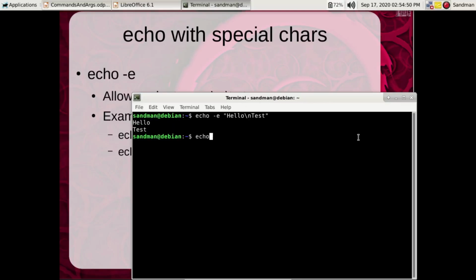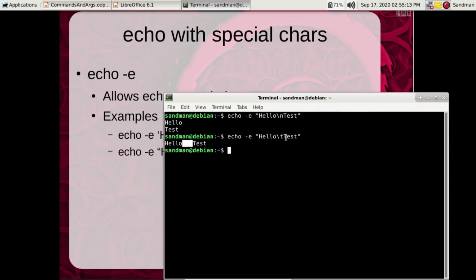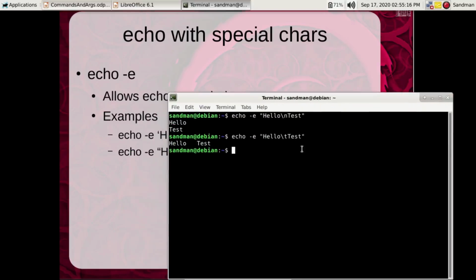Same like this, we can even use hello \t test. Now this \t stands for tab, so that's why, as you can see, this much space is preserved, which is special for tabs. It changes mostly from 5 spaces to 8 spaces, but you get the general concept. We can even use it like this, I mean single quotes, no problem with that. Test. Okay, simple as that.